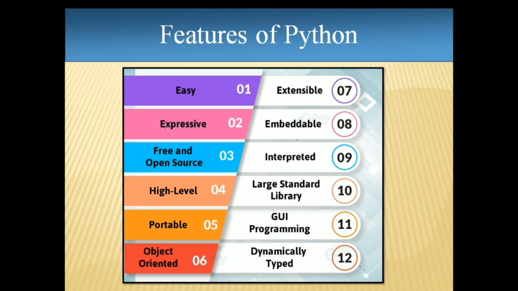Dynamically typed means what? If we talk about other languages like C, Java and all, so what happens in C language? Whenever you take any variable, in advance we have to write the type of the variable, like integer, string, character. Fine. So it is compulsory in that case. If a variable is integer, you have to compulsorily assign an integer value to that variable. If a variable is string, or of character type, then you have to compulsorily assign a value of character type to that variable. Otherwise, it will give an error.